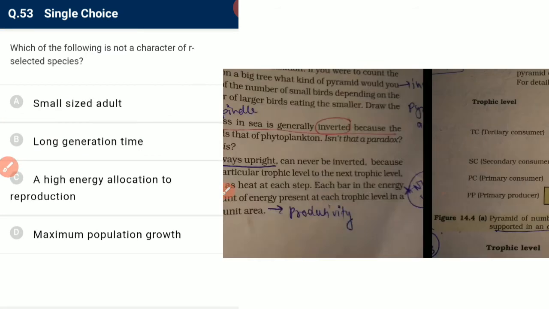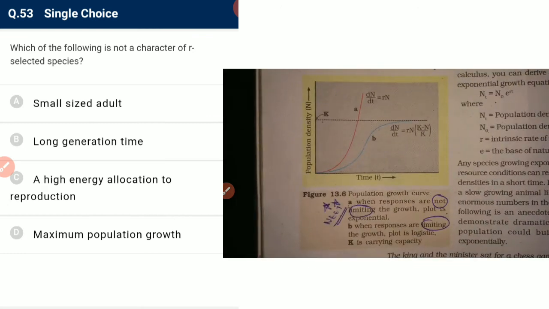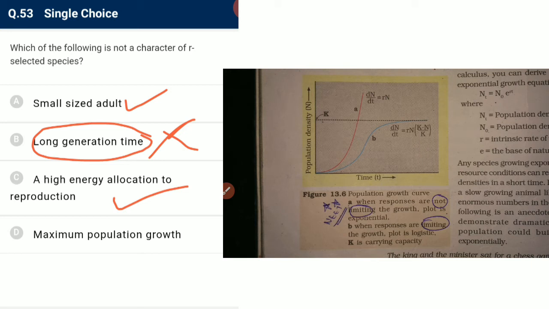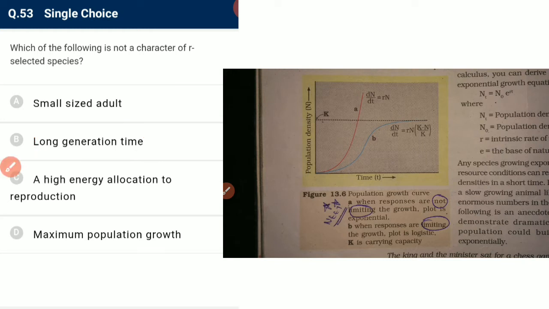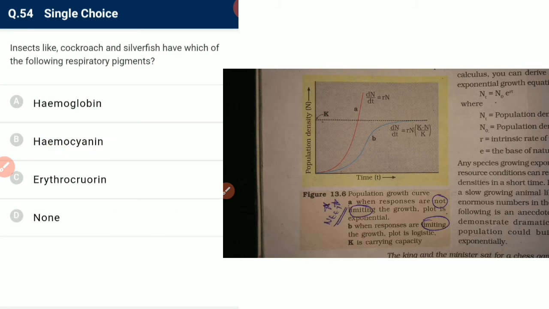And the next is, which of the following is not a characteristic of R selected species? See, R selected means they are the pioneer. They are small size adult. Yes. Long generation time? No, they have small generation time. High energy allocation to reproduction? Yes, they have very high biotic potential, maximum reproduction, maximum population growth. So we have only B which is not correct for R selected species.